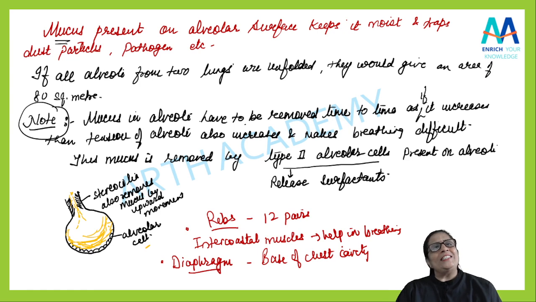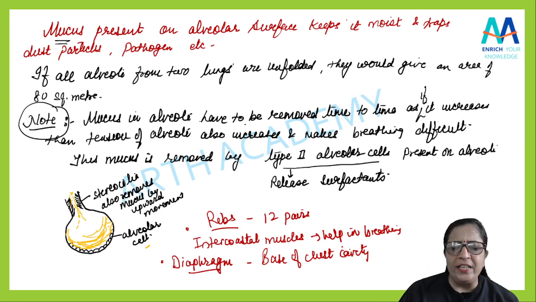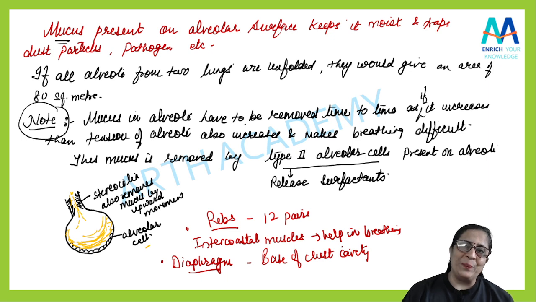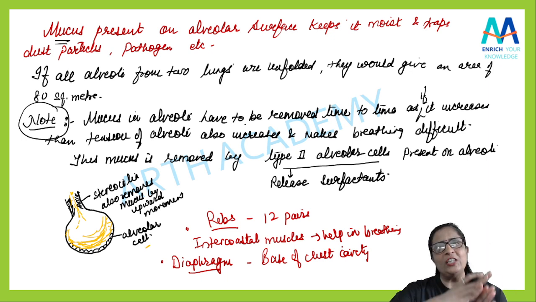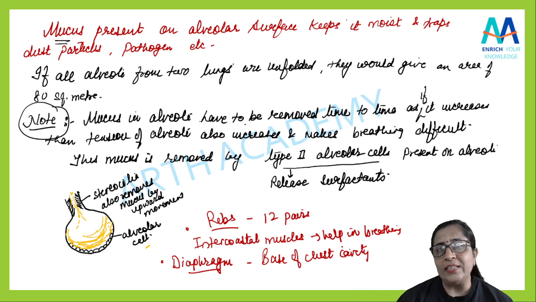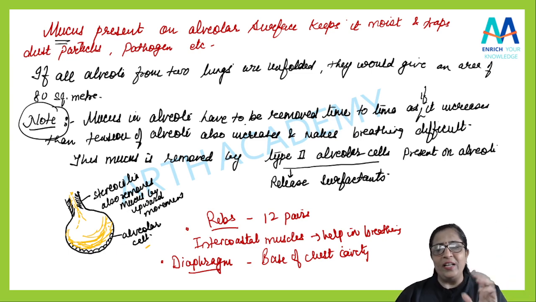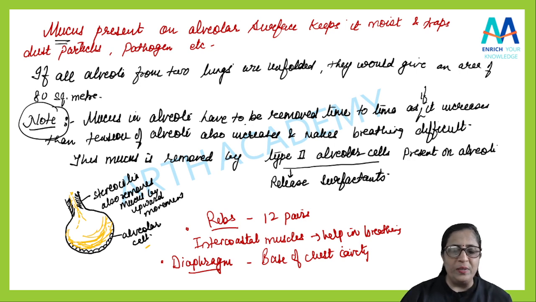What does the diaphragm do? It separates the thoracic cavity and the abdominal cavity because it is present between them. Thoracic और abdominal के बीच में रहता है. That's why we can say that it is separating the thoracic cavity and the abdominal cavity. It's similar to the palate, which was separating the oral cavity and the nasal cavity, isn't it? Similarly, in this way the diaphragm is there.